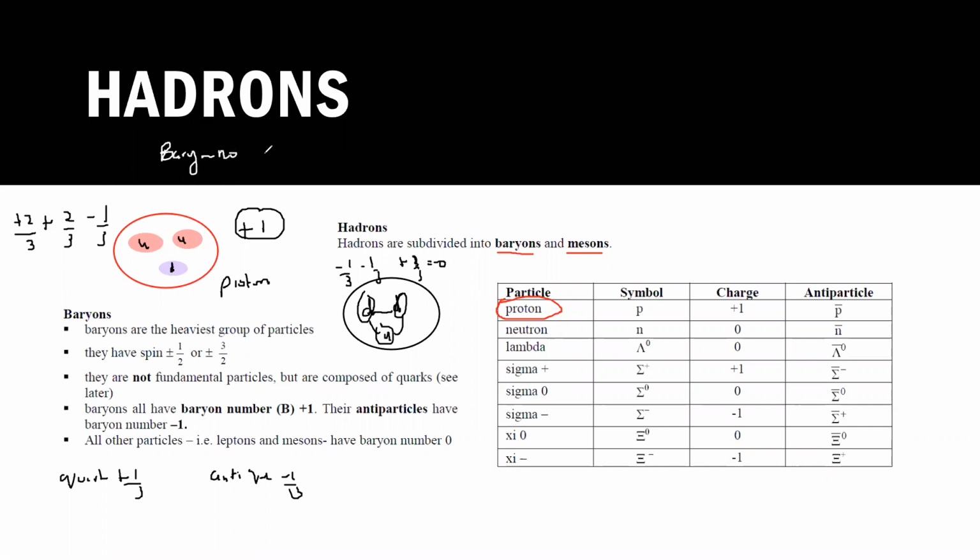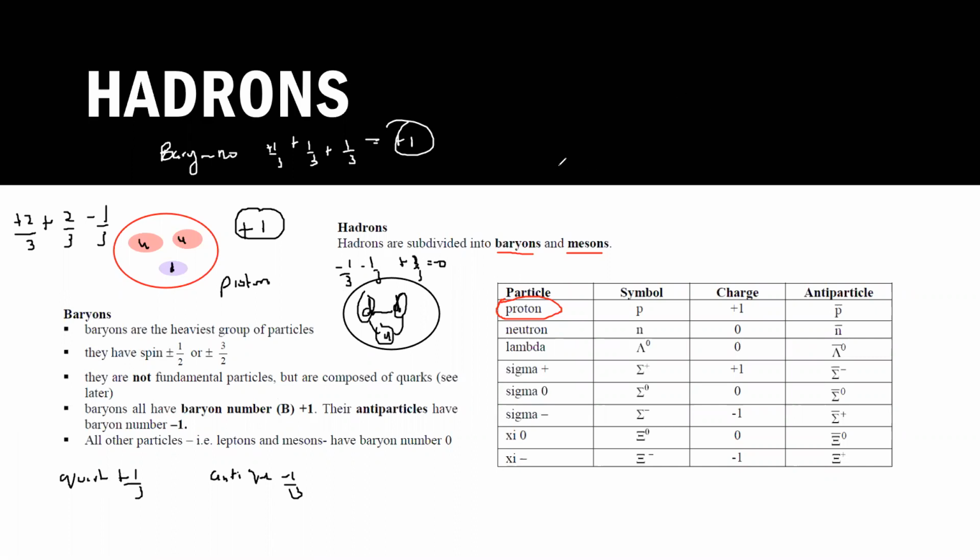For up, it is 1 by 3 because it's a quark. For another up, it's also 1 by 3. And the down also, it's a quark, so I'll have 1 by 3. When I solve, I'll get baryon number as plus 1. So for every baryon, it's plus 1.